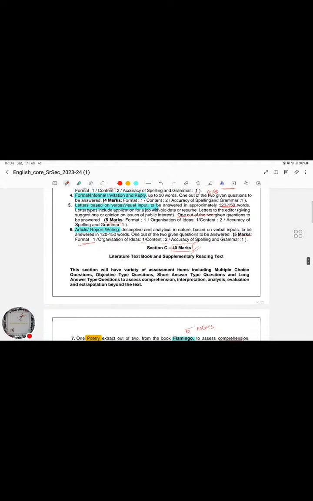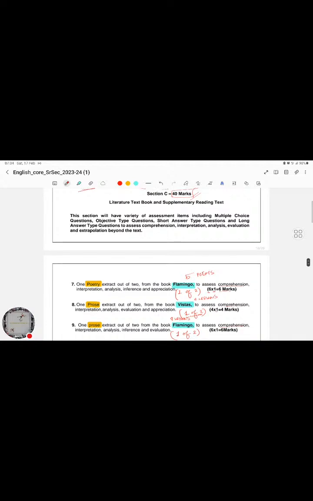The format, the organization, and then accuracy in spelling. All we have to create in our examination is just the content, and writing speed is going to influence as well. And then we have the third part. The third part is going to altogether give us 40 marks, the grand total of 40 marks. So it's completely dependent upon the NCERT textbooks we are following, the Flamingo and Vistas.